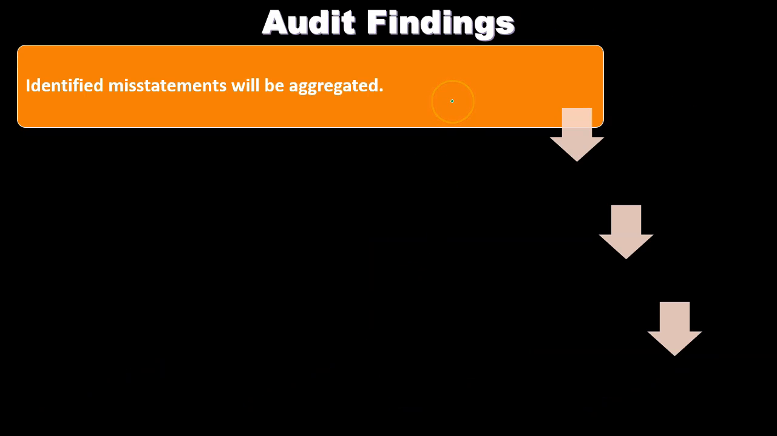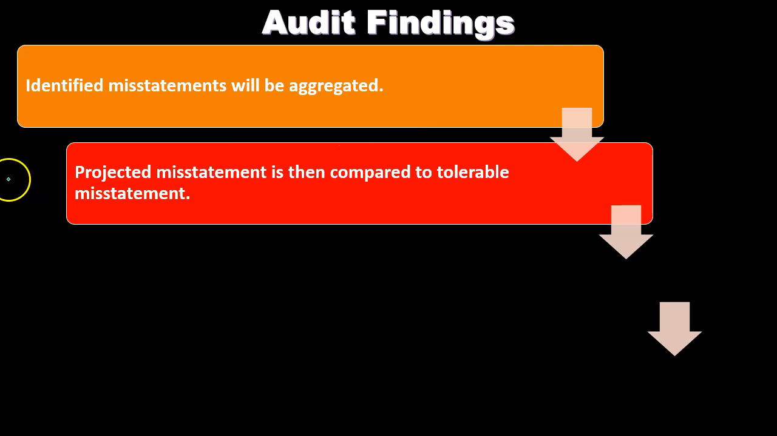So then we have the audit findings. Identified misstatements will be aggregated. So we're going to take the misstatements and aggregate them. The projected misstatement is then compared to the tolerable misstatement. So the projected misstatement that we get from our findings, we compare to the tolerable misstatement, the level of misstatement that would be acceptable, that we're basically going to accept.